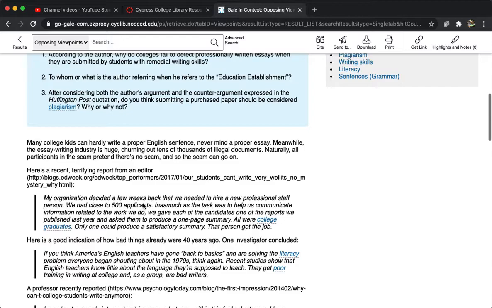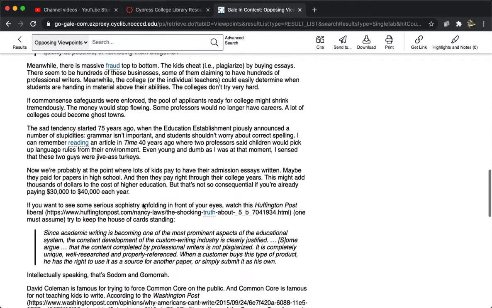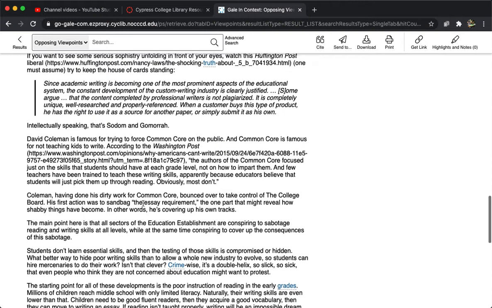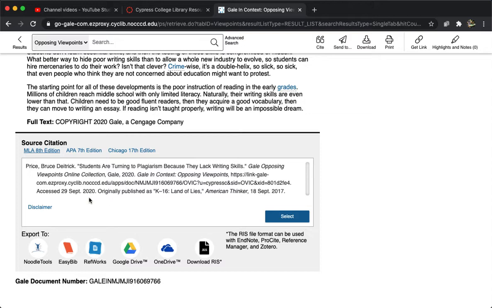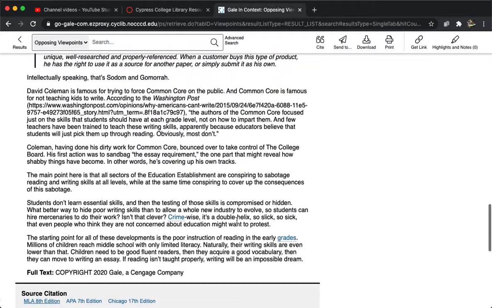So you'll want to make sure that you read the article before you select it. Okay, so make sure that you read the article and determine it is indeed one that you would like to analyze, because you're going to be spending some time with this article. You want to make sure it does espouse a view that is against yours. And then they provide the citation for you according to the different citation styles. We of course use MLA 8th edition, so that's great. It's right there. And then you have some features here where you can export it to like Google Drive or EasyBib or some other different things.